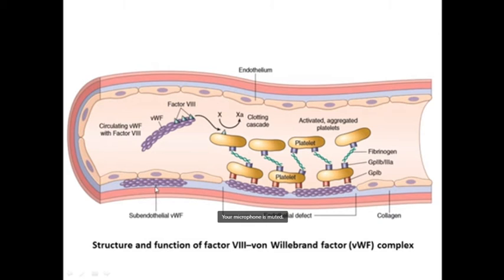Some von Willebrand factor is also present in the subendothelial surface, and any injury to the vessel wall will expose this subendothelial von Willebrand factor, and also the collagen. So both of these will cause the adhesion of the platelets through GP1B receptors. With the help of these receptors, the platelet will adhere to the von Willebrand factor, and platelet to platelet aggregation will occur because of the binding at the GP2B3A protein with the help of fibrinogen. This receptor with the help of fibrinogen will lead to platelet aggregation.